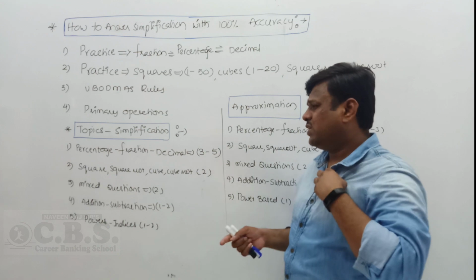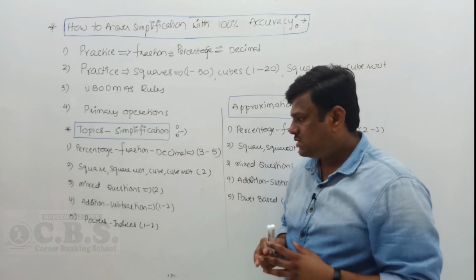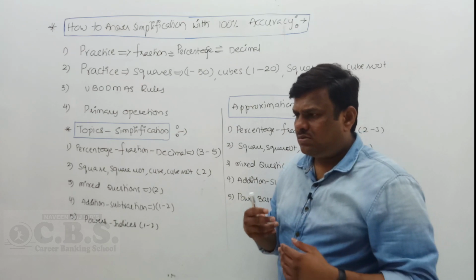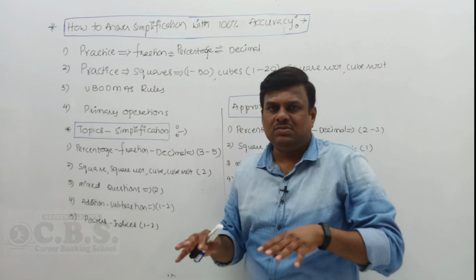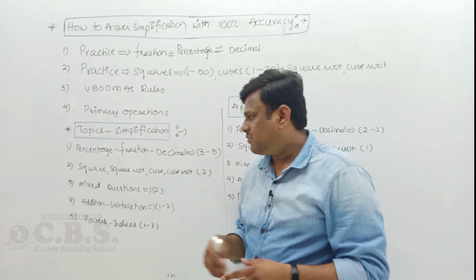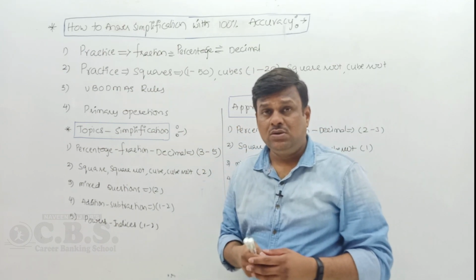And the second one is square, square root, cube, cube root. Around 1 to 2 questions are compulsory. And mixed questions, having percentages, primary additions, some squares, some cubes; miscellaneous questions will be a part of the mixed questions. And addition, subtraction, around 1 to 2 questions are also given in the examination.